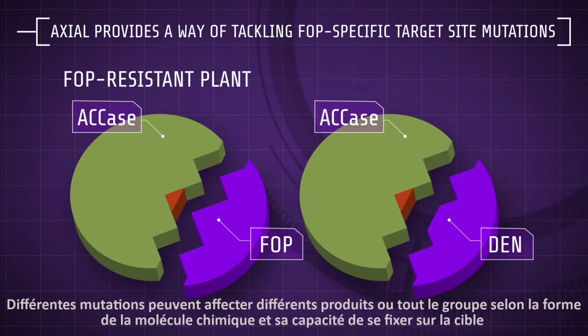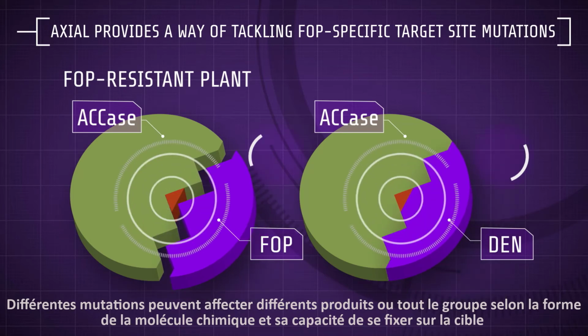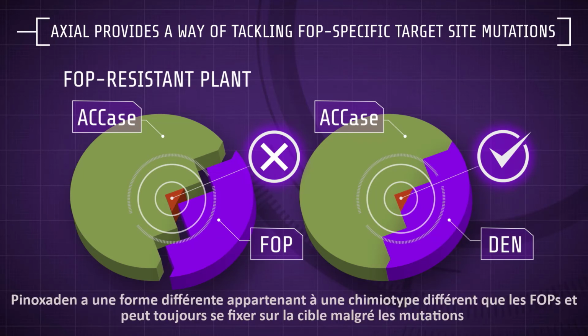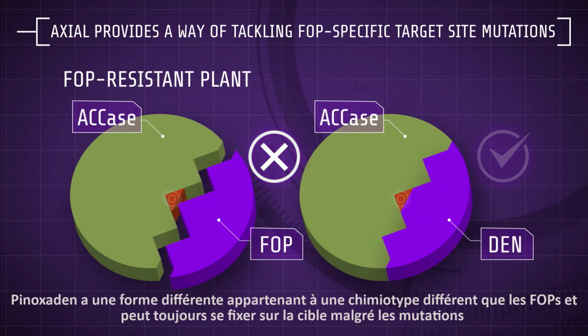Different mutations can affect different products, or the whole group, depending on the shape of the chemical molecule and its ability to bind onto the target. Pinoxaden is a different shape to, for instance, fenoxaprop, and can therefore still bind onto the target when certain mutations, which affect FOP only, are present.